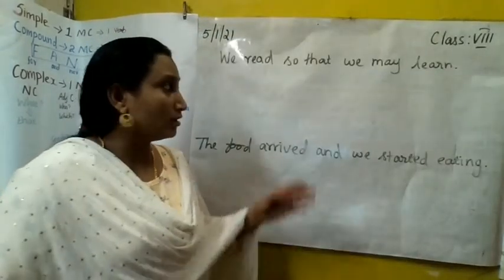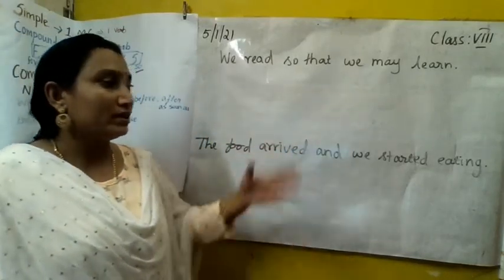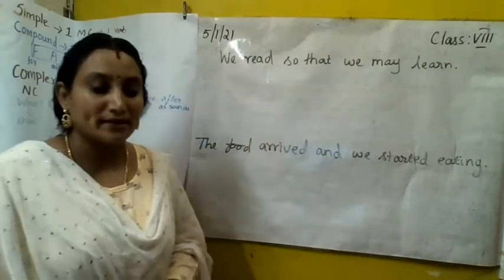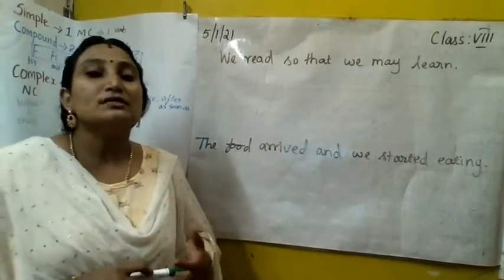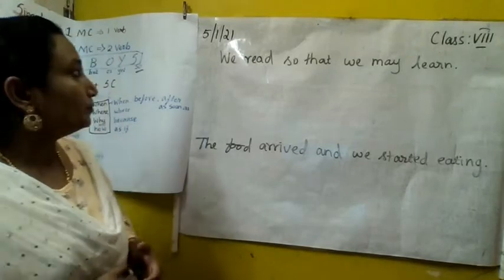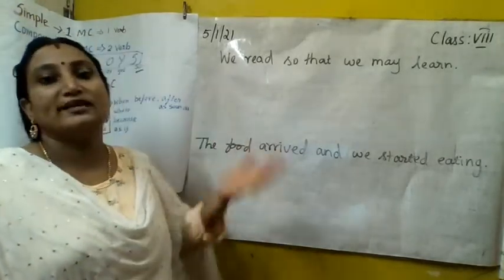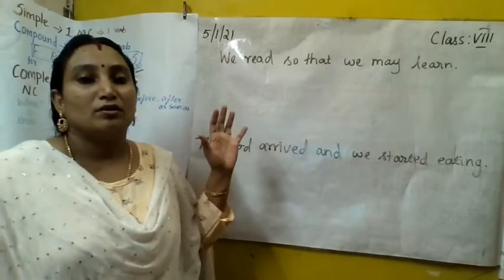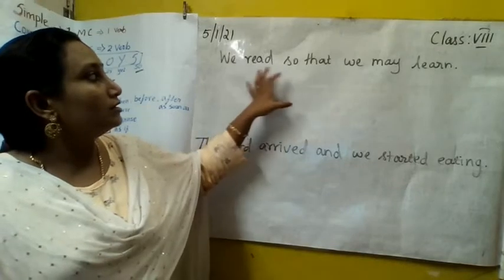Now look at these last two sentences. We read so that we may learn. It is given in complex sentence and we have to change this into simple and compound. What is the idea given? First, let's see how to change that into simple. We read so that we may learn.